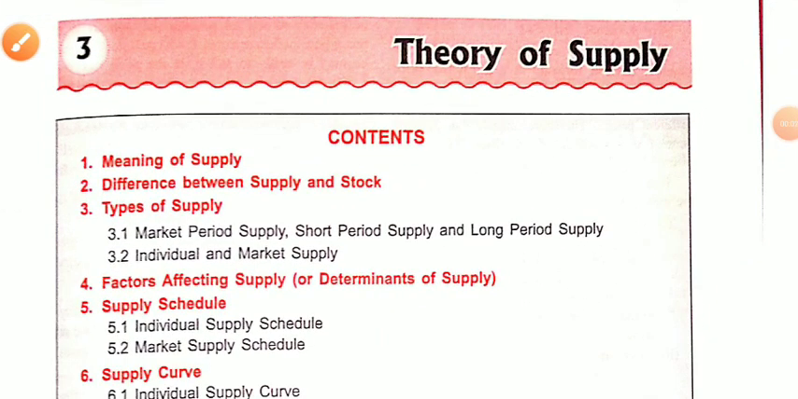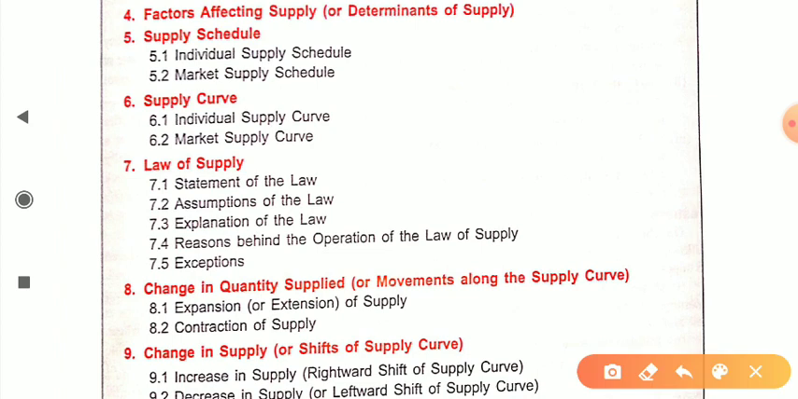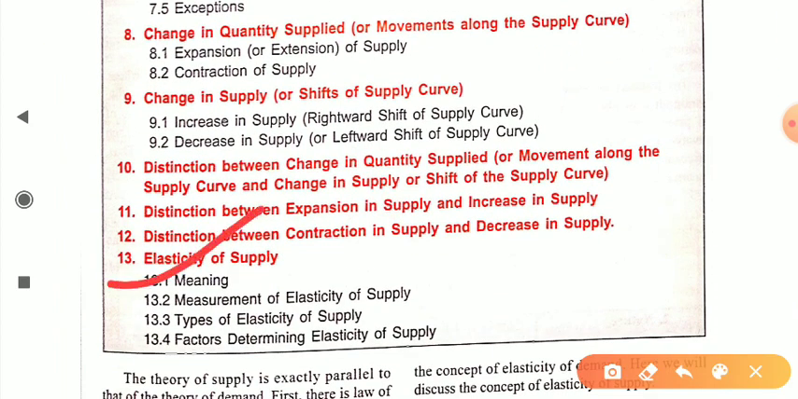Good morning, students. Today we are going to start our new chapter, Theory of Supply. Dear students, in this chapter we will study the meaning of supply, types of supply, factors affecting supply, supply schedule, supply curve, and then the law of supply, then changes in quantity supplied, and next is change in supply. And in the last we will study the elasticity of supply.